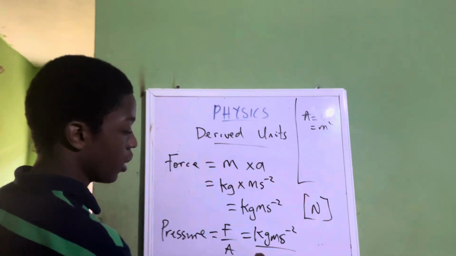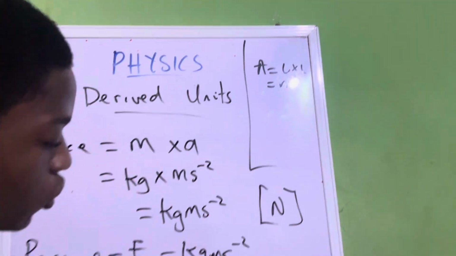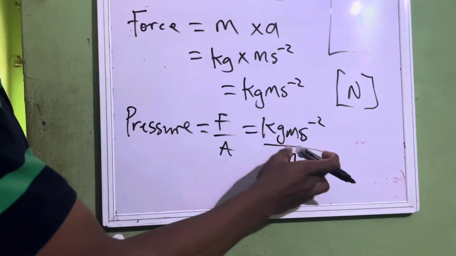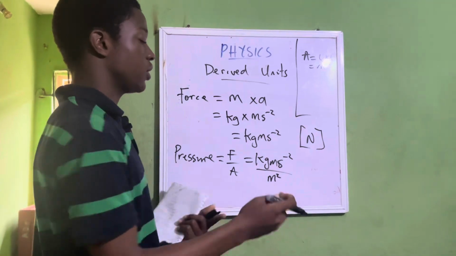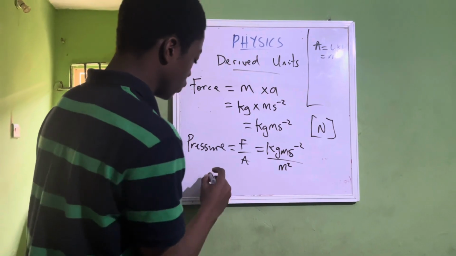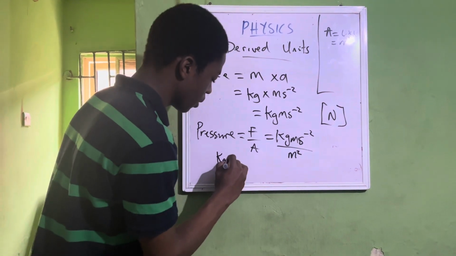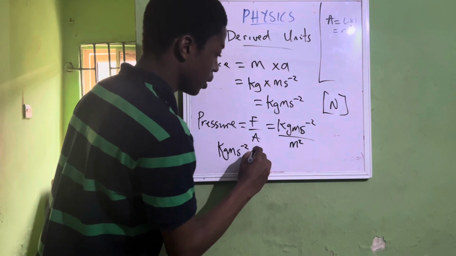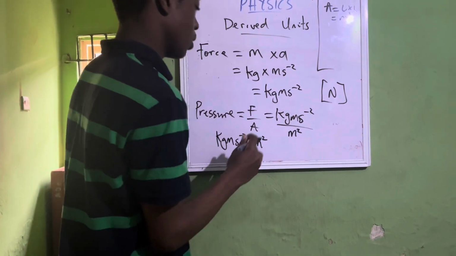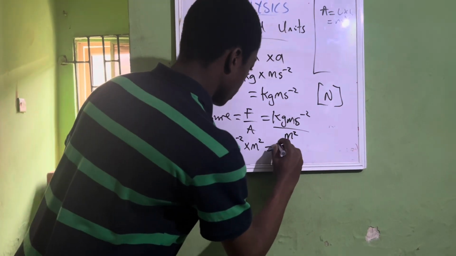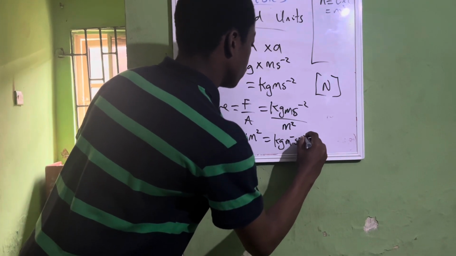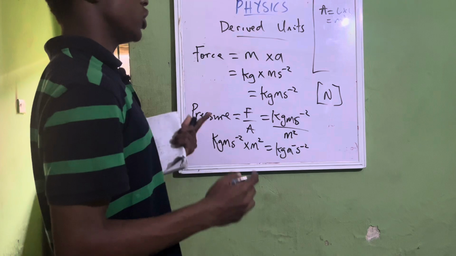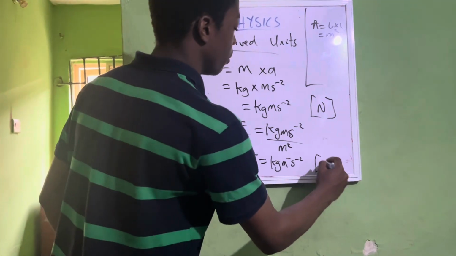So according to your division rule, like I told you previously, when we have a division sign you subtract the power. So kilogram meter per second square over meter square will be kilogram per meter second square.